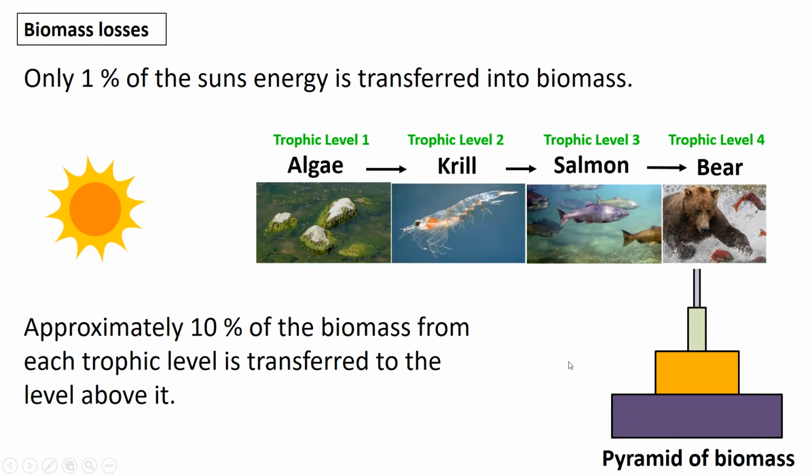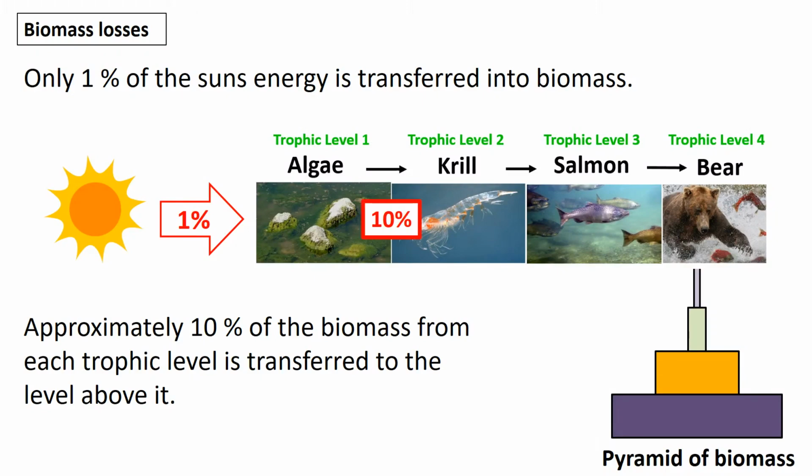Okay, when we think about why we get a pyramid of biomass in that shape, it's actually because there are losses in biomass at each trophic level. If we think about how much is being transferred, only 1% of the sun's energy is transferred into biomass, into the algae. Most of the sunlight will pass through the algae, or it won't hit any chloroplasts, or it won't be used in the photosynthetic pathway. It might be reflected off it, and all sorts of different ways that the sunlight energy is going. So only 1% is actually used by the algae.